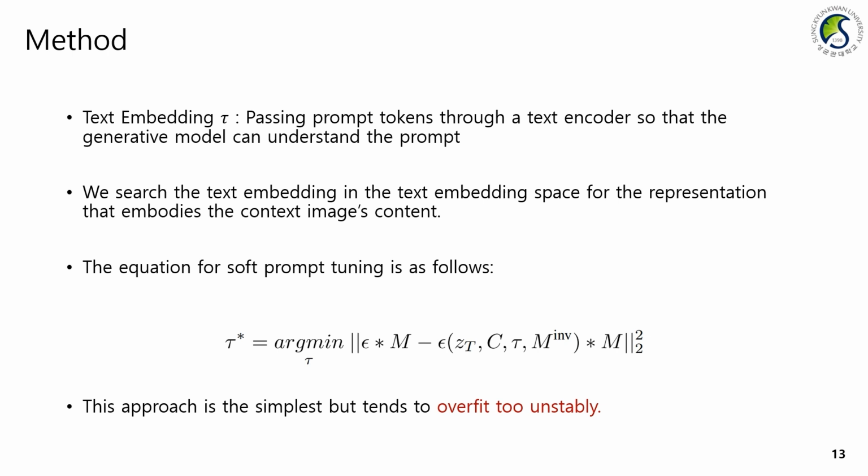At this point, we can optimize using the following equation for the mask M. The inverted mask is used to fill in the context image rather than the background. However, while this approach is the simplest, it tends to overfit in an unstable manner.